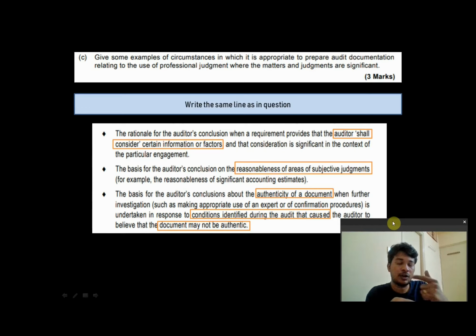Tomorrow your senior, your audit manager or your principal is coming and asking you questions. How do you decide all this? How do you know all this? How do you know that this is only 7 years useful life, this is only 10 years useful life? How did you arrive at this?